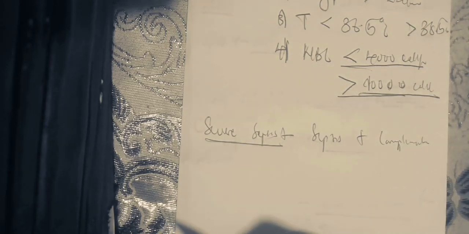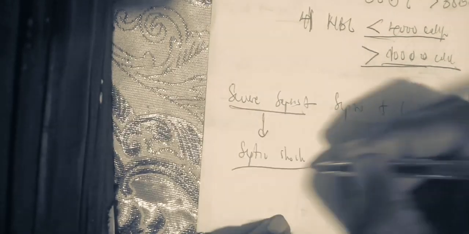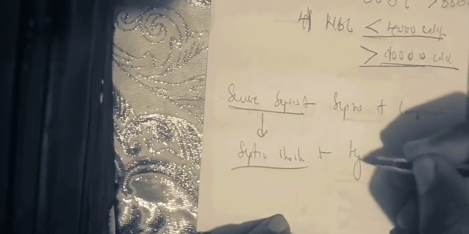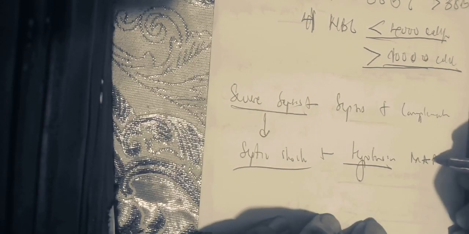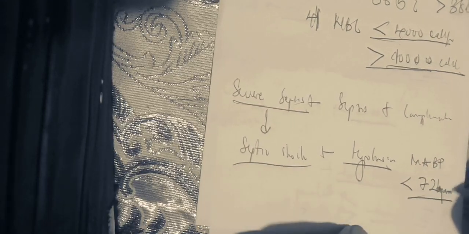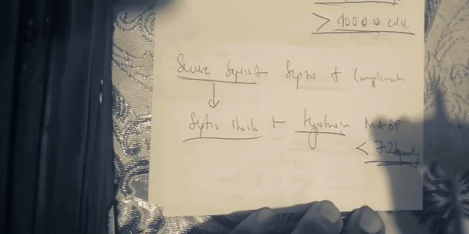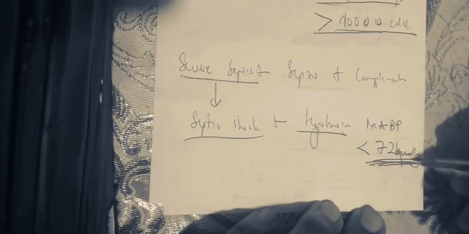Severe sepsis. Is it clear? And then later on, after severe sepsis, you have septic shock. Is it clear? Septic shock is when you already have hypotension, and hypotension is described as when the mean arterial blood pressure is less than 72 millimeters of mercury. Sorry. So a mean arterial blood pressure of less than 72 millimeters of mercury is considered to be hypotension.